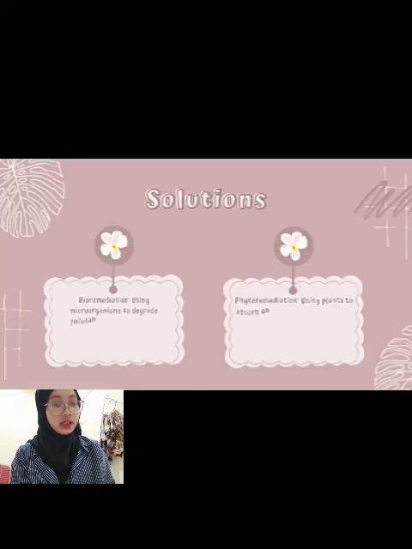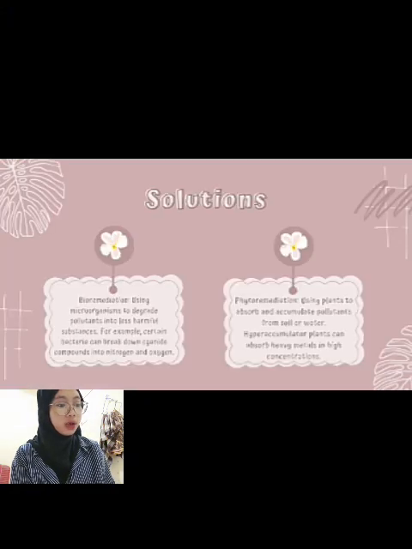And the solution is first, bioremediation. Using microorganisms to degrade pollution into less harmful substances. For example, certain bacteria can break down cyanide compounds into nitrogen and oxygen. The second one, phytoremediation. Using plants to absorb and accumulate pollutants from soil or water. Hyperaccumulator plants can absorb heavy metals in high concentrations.